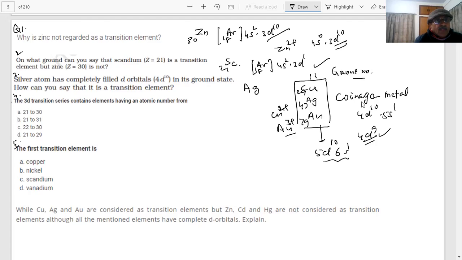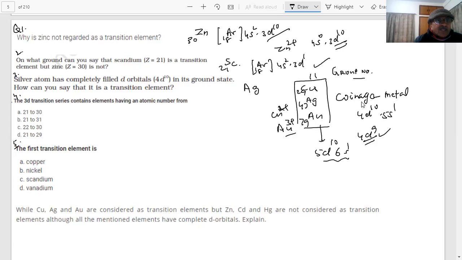Sir, the answer is 22. C part. It starts with 22. Where does it start from 22? 3D series. Why am I writing scandium? Okay, yes, 21, sir. Scandium, 21. So what is the answer? Scandium, sir, 21. 21 to what?